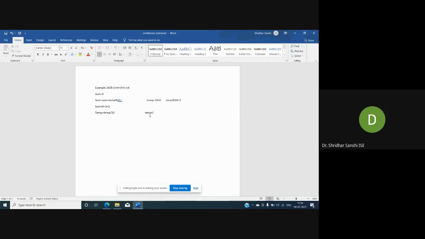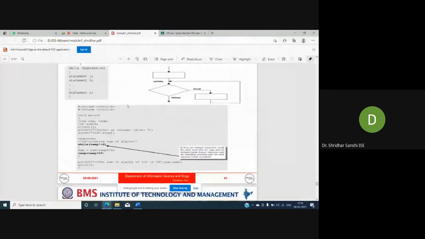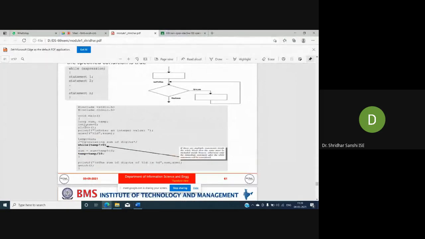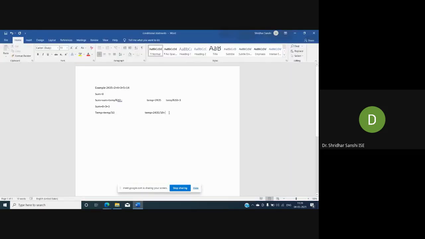What is my temp value? Temp is equal to 2435. So I'm dividing by 10, right? So I will get the result as 243.5. Since I have declared temp as an integer value, you can see that it is a long integer. It is not a floating point. So if it is an integer, then the decimal point will not be taken. So instead of 243.5, we have only 243.